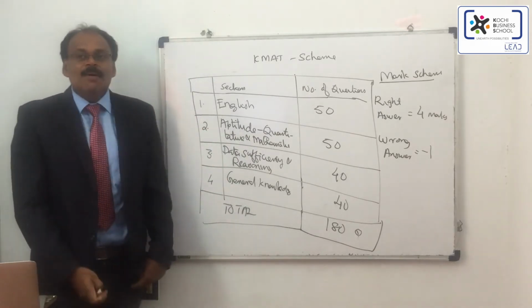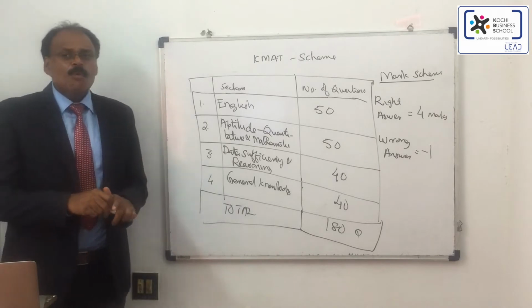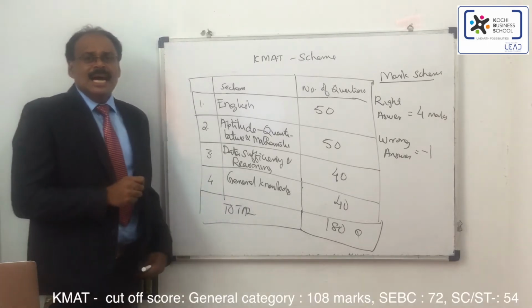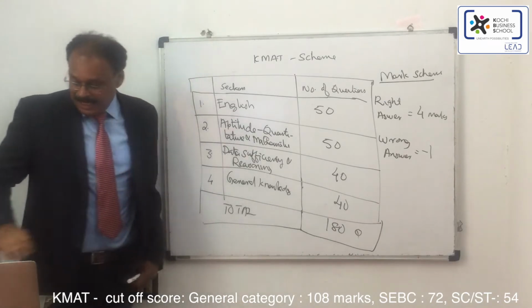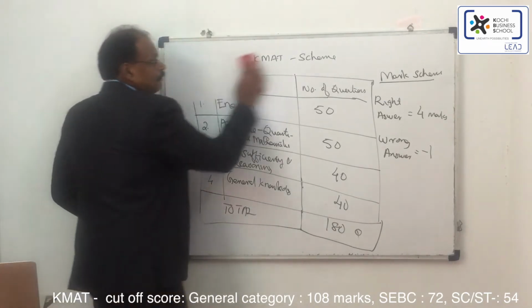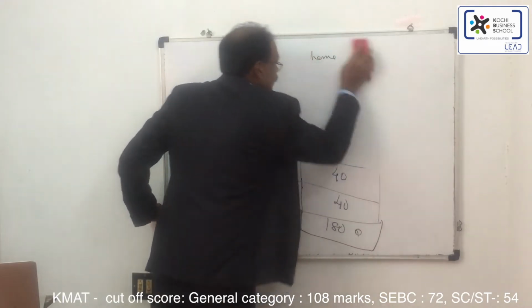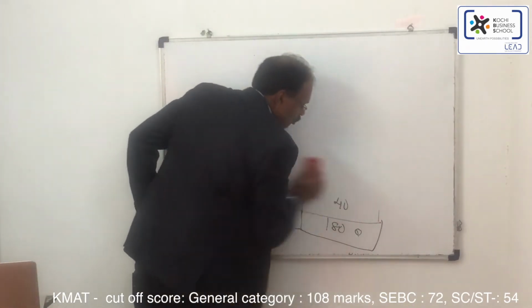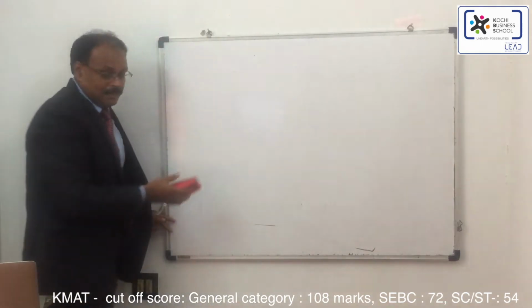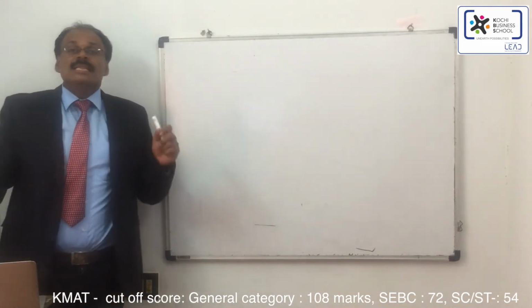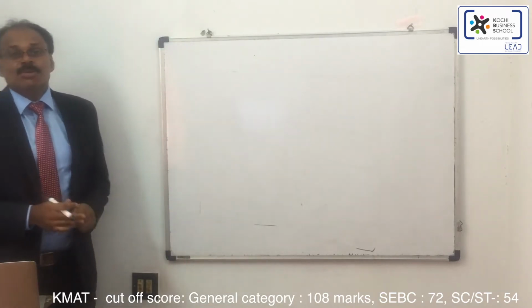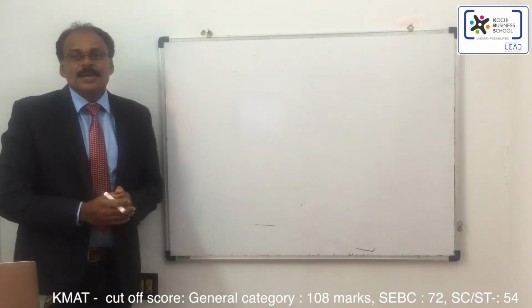Right. Now let's see what is the eligibility criteria to get an admission for MBA in Kerala, because if you want to get an admission, you need a minimum cutoff mark for the KMAT examination. Those who don't have that cutoff score will not be eligible to apply or get an admission for MBA in Kerala.